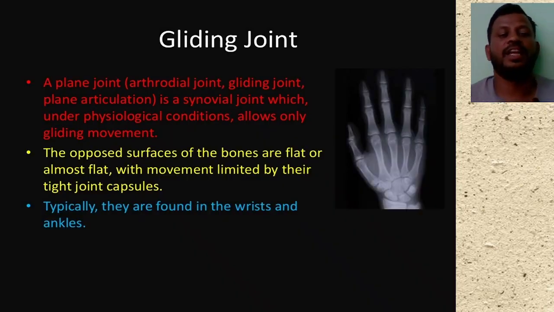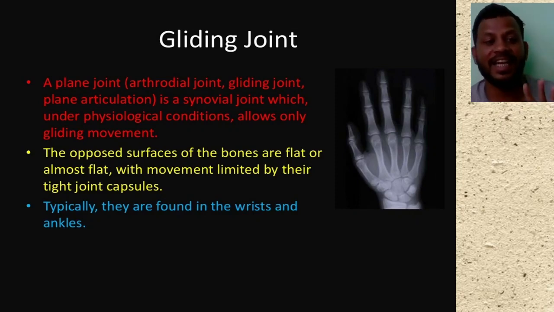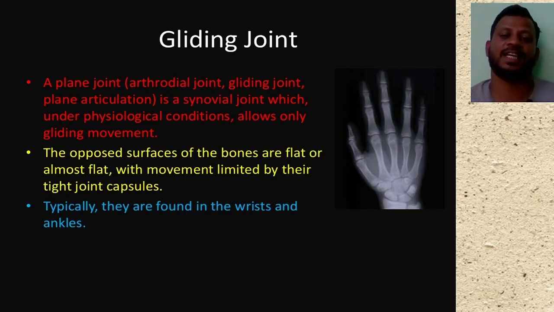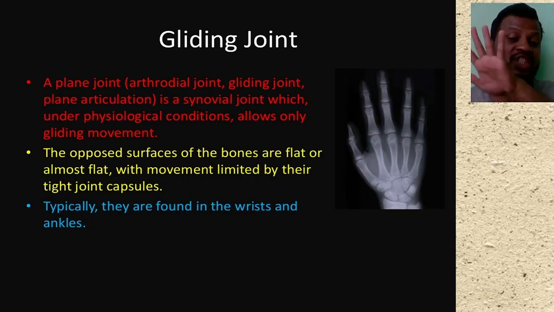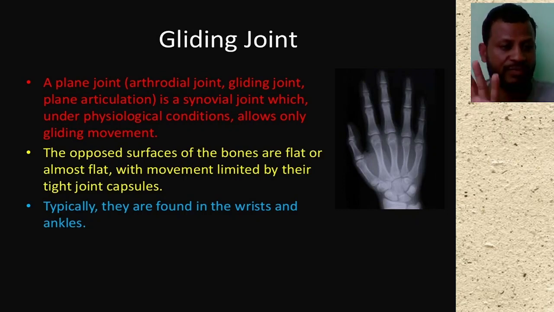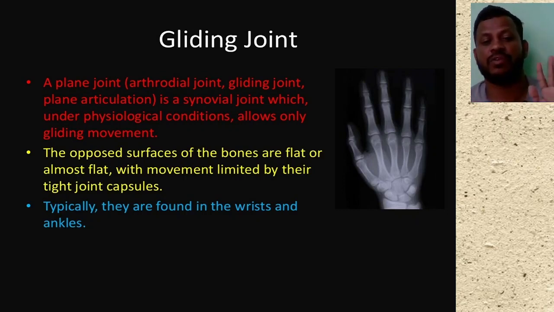Next one is the gliding joint, a plane joint, or planar joint. Gliding joint, plane articulation, is a synovial joint which under physiological conditions allows only the gliding movement. These are the joints present in our hand or in our finger. The opposite surfaces of the bone are flat or almost flat, and movement is limited by their tight joint capsules. Typically, they are found in the wrist and the ankle.